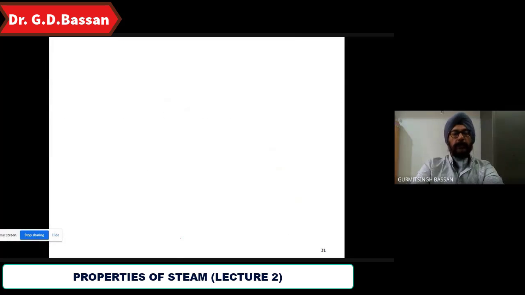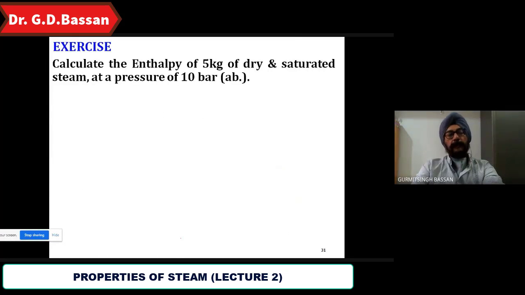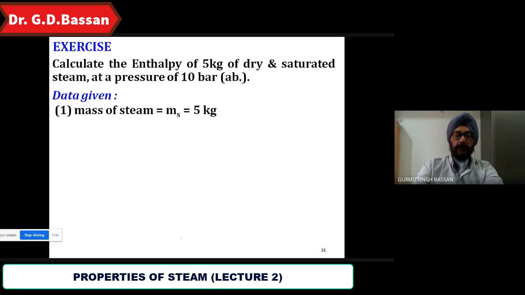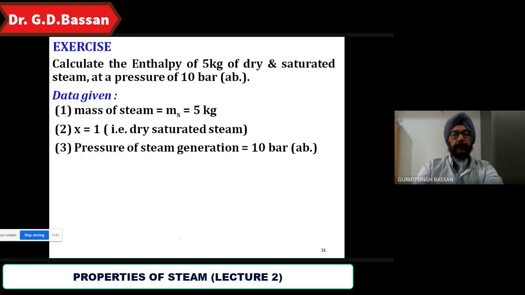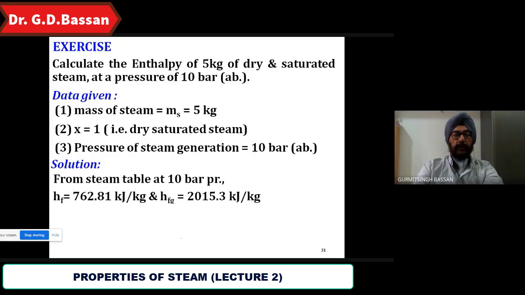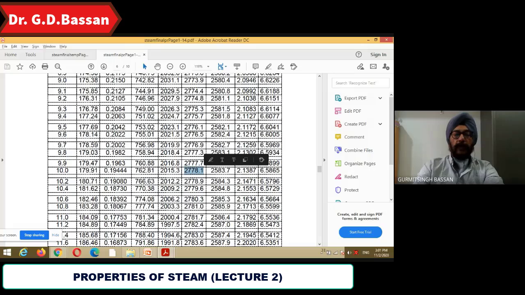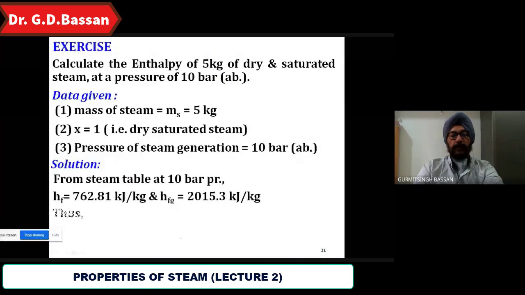Now a simple example: calculate the enthalpy of 5 kg of dry saturated steam at a pressure of 10 bar. So 5 kg is mass, X is equal to 1, that is the dry saturated steam. Pressure of steam generation is 10 bar. From steam table, HF is equal to 762.81 and HFG is equal to 2015.3.